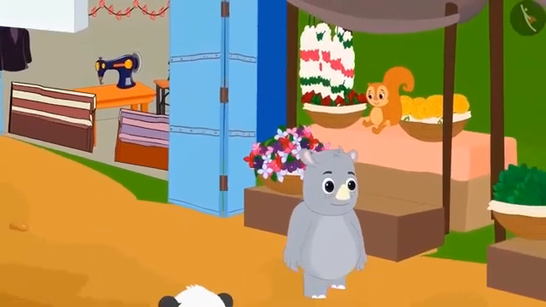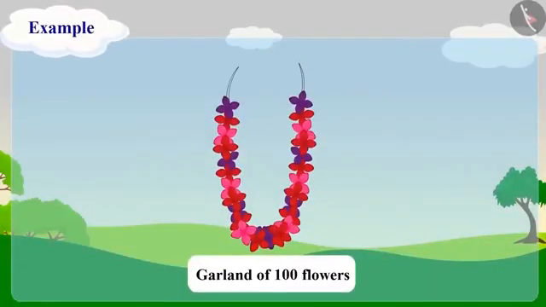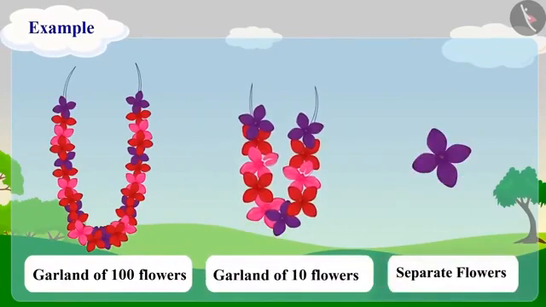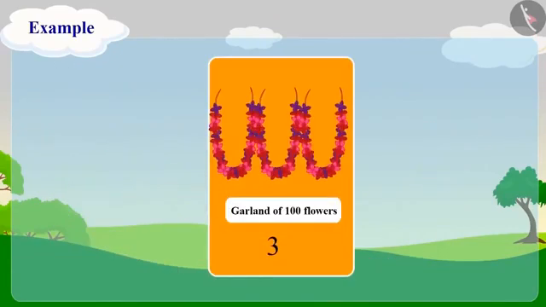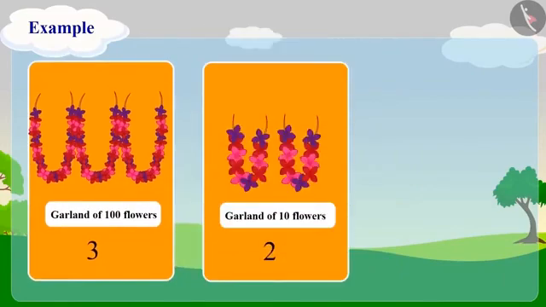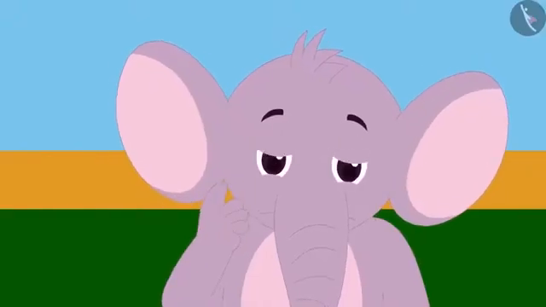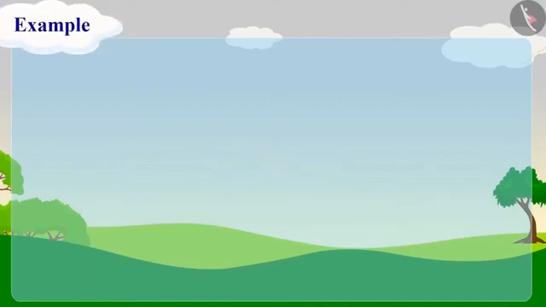To prepare for his birthday, Appu is going to Chanda's flower shop. Chanda sells large garlands of 100 flowers, small garlands of 10 flowers, and she also sells separate flowers. Chanda has given 3 garlands of 100 flowers, 2 garlands of 10 flowers, and separately 7 flowers to Appu to decorate his house. Appu is wondering how many flowers in total did Chanda give him. Let's see what this number is.